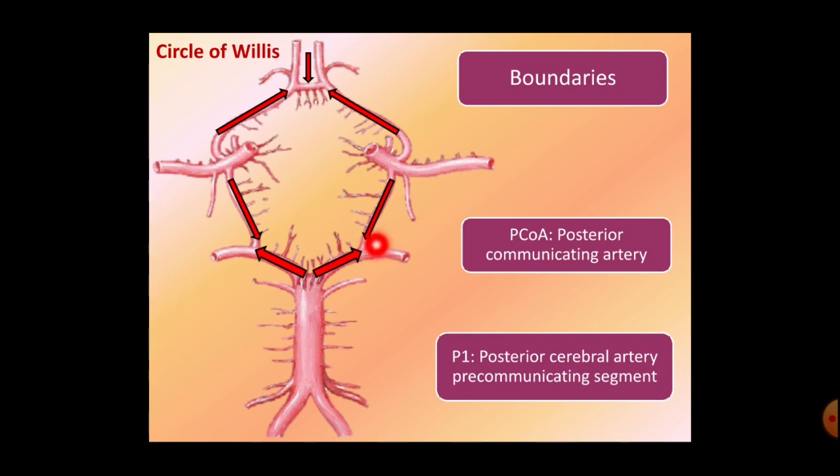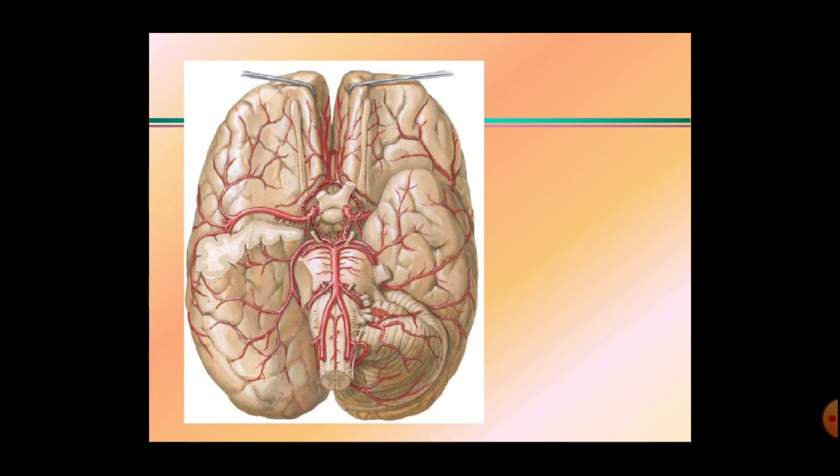The circle of Willis gives a number of branches. These are the cortical branches, and here are a few unnamed smaller branches. These smaller branches are called central arteries or perforators. Okay, so here this is the circle of Willis. It gives these two types of branches, the cortical branches and the central branches. With its branches, it supplies the brain. Okay, so here this is the inferior surface of the brain. In the inferior surface of the brain, in the center, there is the depression called the interpeduncular fossa.